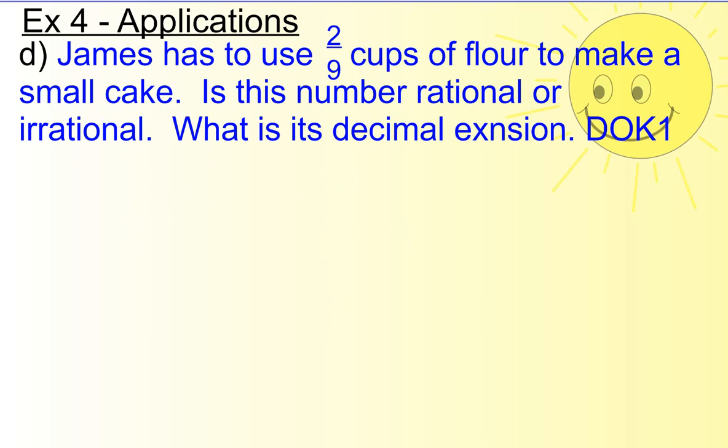Last example here says James has to use 2/9 cups of flour to make a small cake. Is this number rational or irrational? What is its decimal expansion? There's a typo there as well. Expansion. What is its decimal expansion? So go ahead and try the problem. When you're ready to continue, hit play, and we'll go through it together.